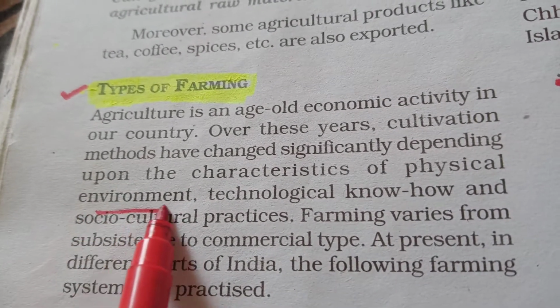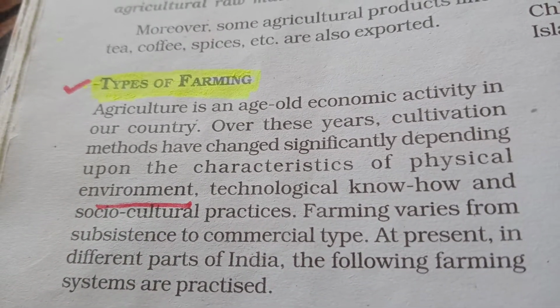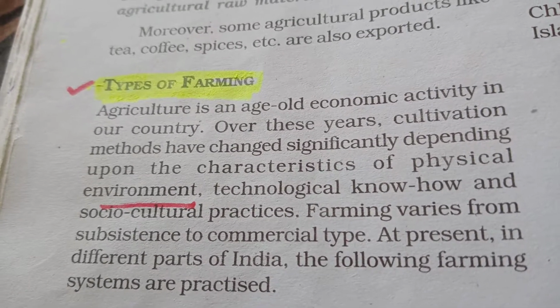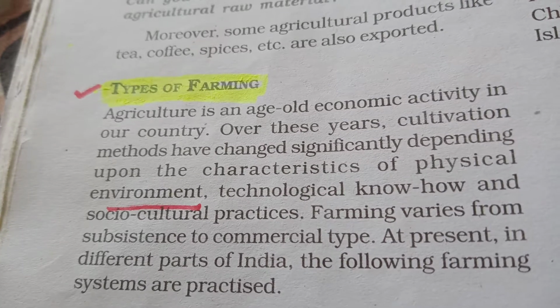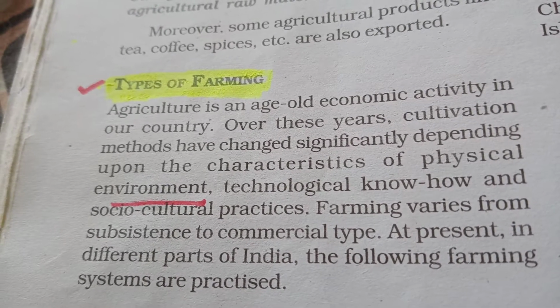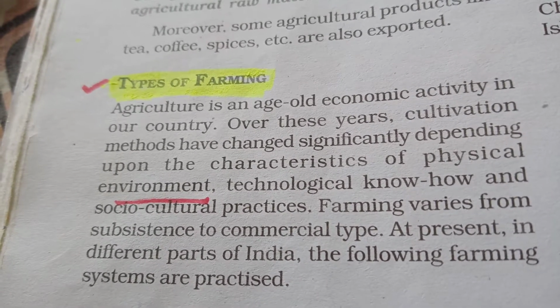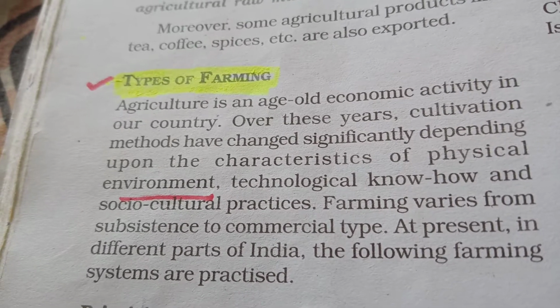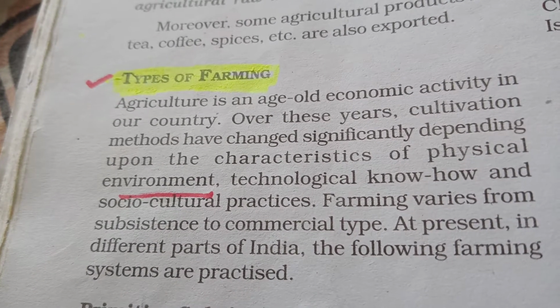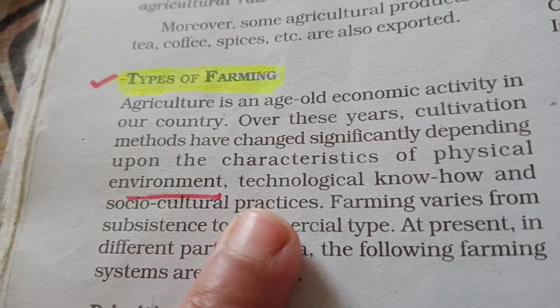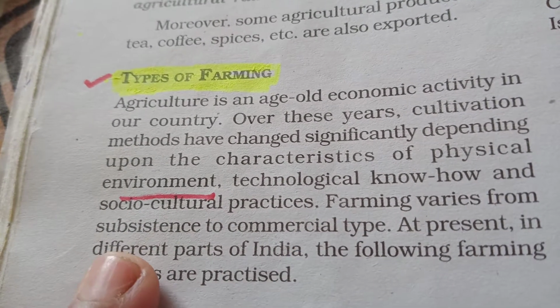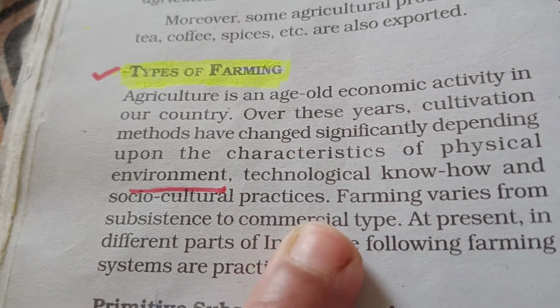Yes, change is a need of time, and this change also influenced our agriculture field, and how it has influenced the technology. Now the farmers are using new technological inputs or methods to produce more and more crops. So technological know-how and socio-cultural practices, farming varies from subsistence to commercial type.